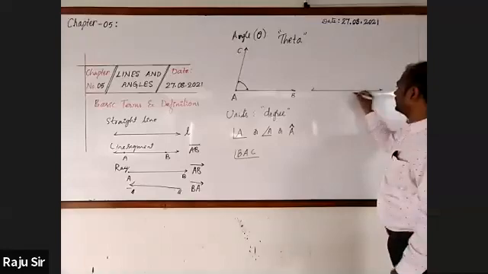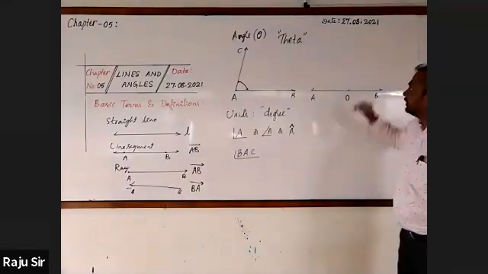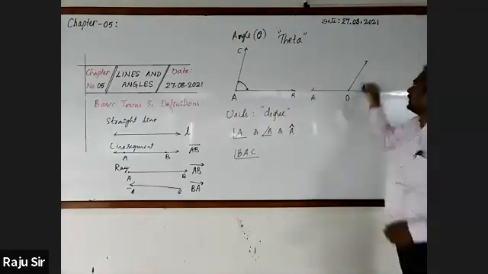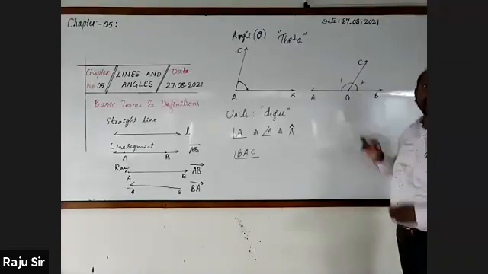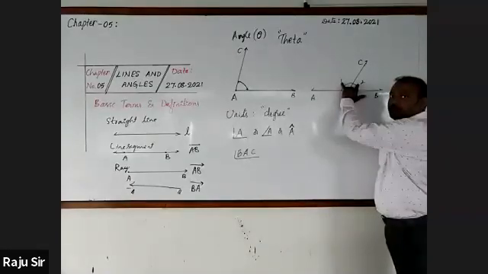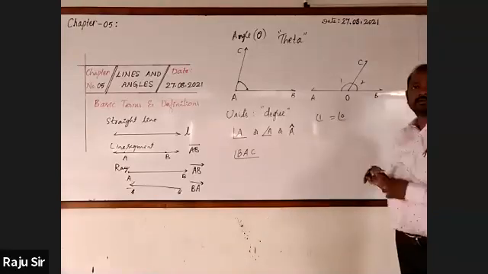Here I'll take a straight line and name it AB, and this is O. Here is a ray. Now, could you tell how many angles are there? Two angles: angle 1 and angle 2. Here, at the vertex O, two angles are formed. Hence, can we write angle 1 as angle O?